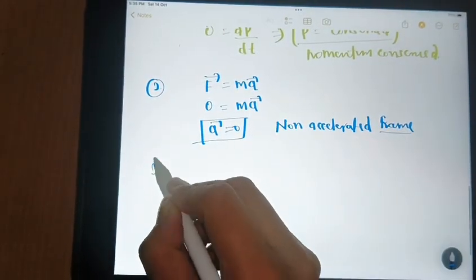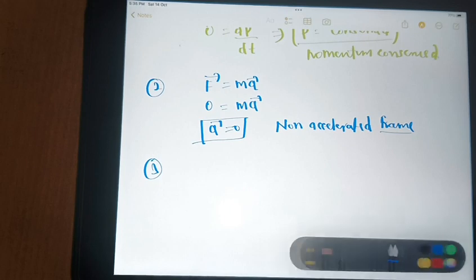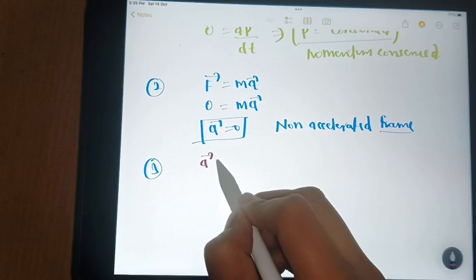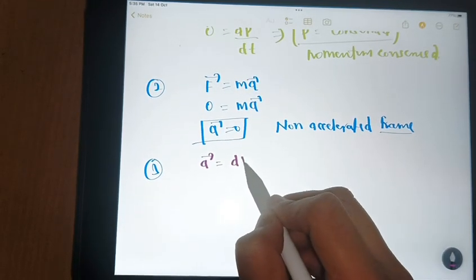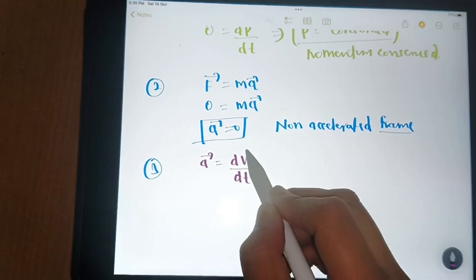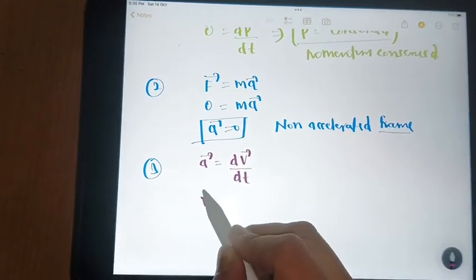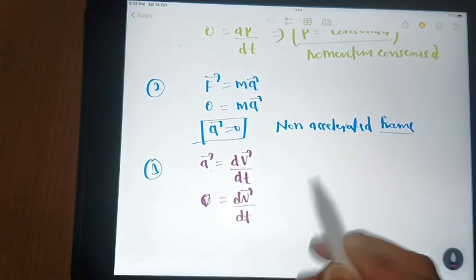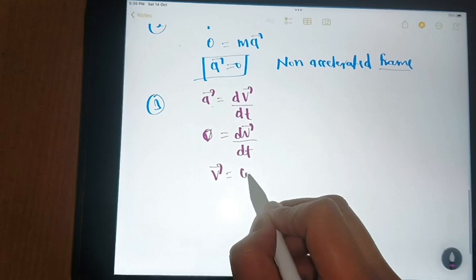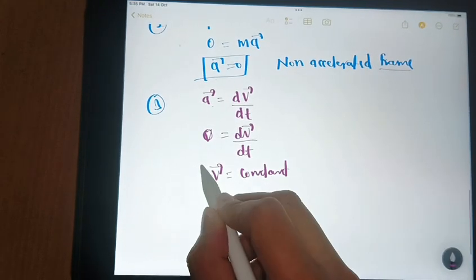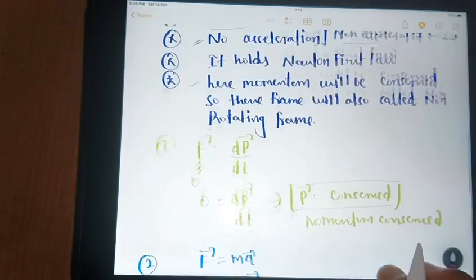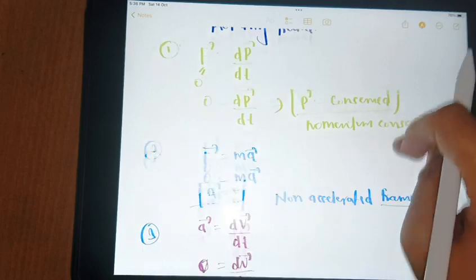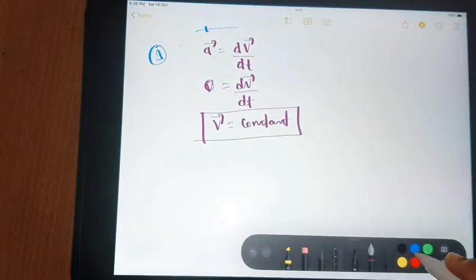And now we have to prove constant velocity. So if we have acceleration 0, then from the formula of acceleration, if we take acceleration 0, then velocity will be constant. Okay, now the third point will be proved, and it holds Newton's first law. Good. Okay, now we come to the next topic, that is non-inertial frame.